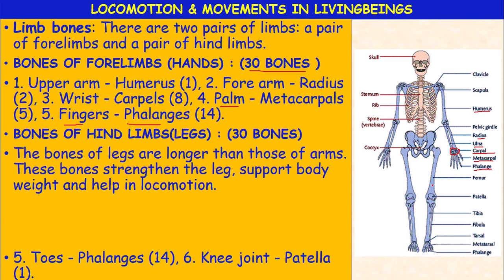The bones of the legs are longer than the bones of the arms, and these bones strengthen the leg, support the body weight and help in locomotion or movement. Compared to the hand bones, the bones present in the legs are very strong.